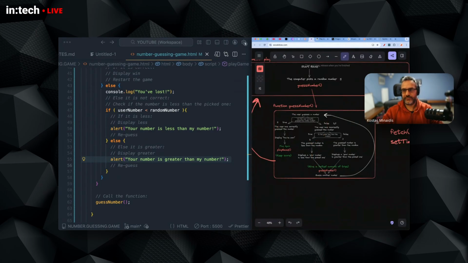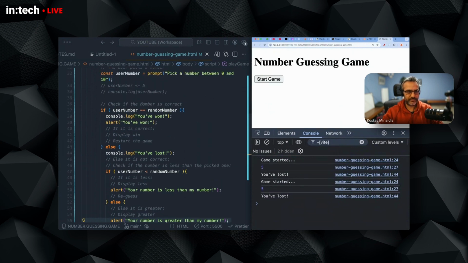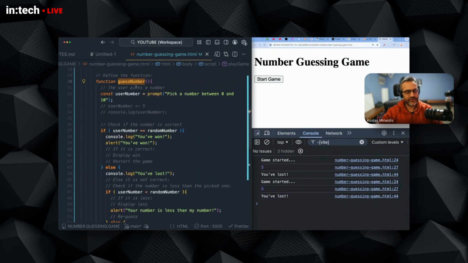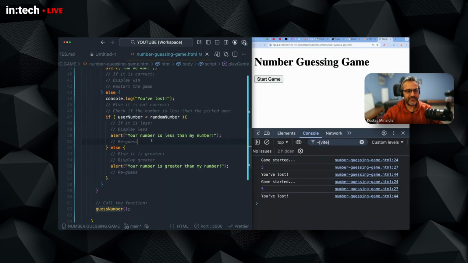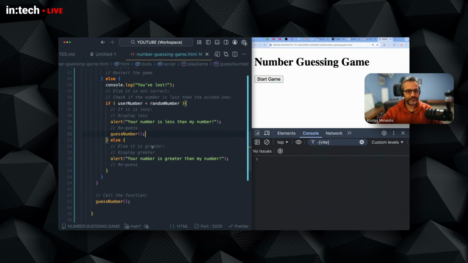And we can call a function even within the body of the function. So we can call this function while we're inside the function. This is really, really powerful. So at this point, I can say if the number is less, then give the user the ability to guess a number again.